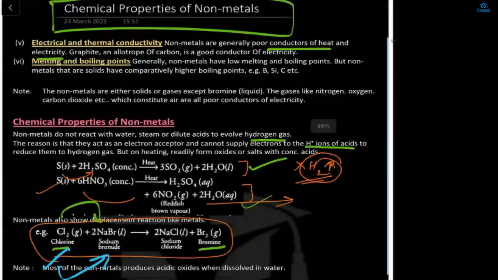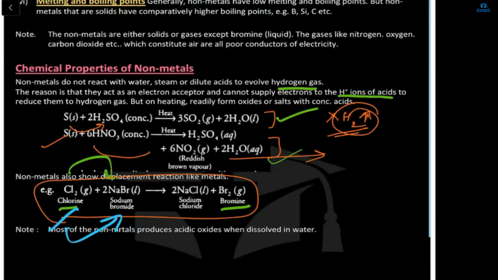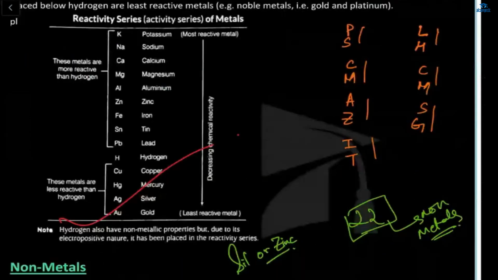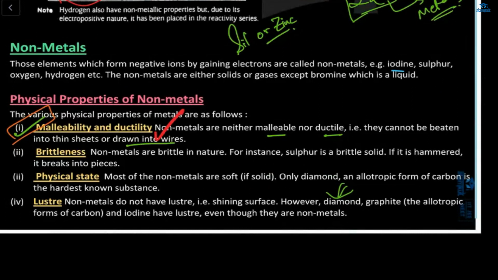Next, these are the chemical properties of a non-metal. When chlorine combines with sodium bromide, sodium will combine with chlorine and become NaCl, and bromine will be alone. Means when a metal combines with a solution of another metal, the metal already in the solution will be alone. And these are the reactivity series. Non-metals' physical properties you already know: malleability, ductility, brittleness, होता है, उसको तोड़ने पर टूट जाता है.